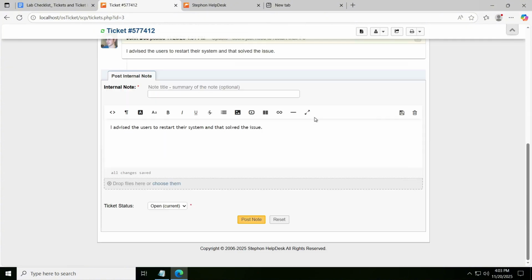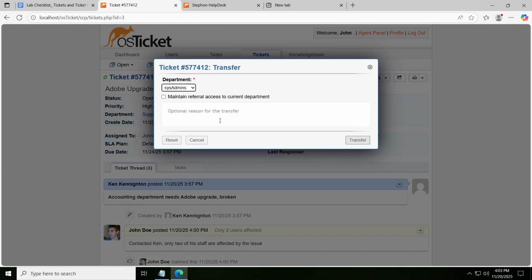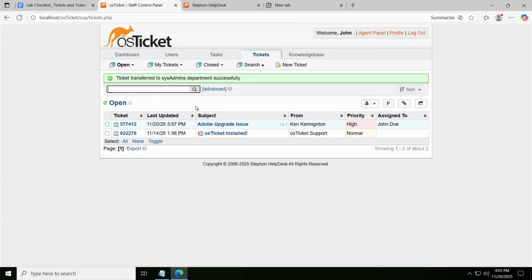Usually, if it's simple enough, help desk could close the ticket. But let's say for this one, we will just transfer the ticket to them to be sure that everything is working as expected. Right, that's that.